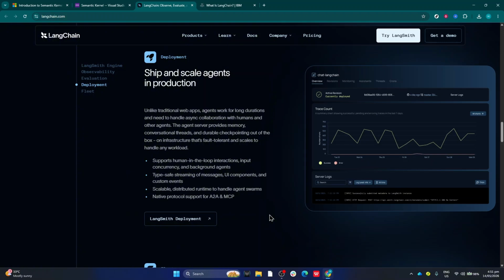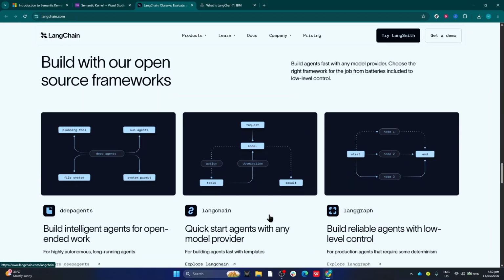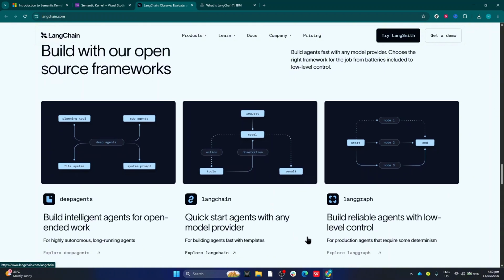LangChain pros: huge ecosystem and community. Excellent for Python developers. Tons of integrations. Strong support for agents and RAG workflows. Great for rapid experimentation. LangChain cons: can feel overly complex. Documentation changes quickly. Some integrations become outdated fast. Stability can be inconsistent in fast-moving projects.